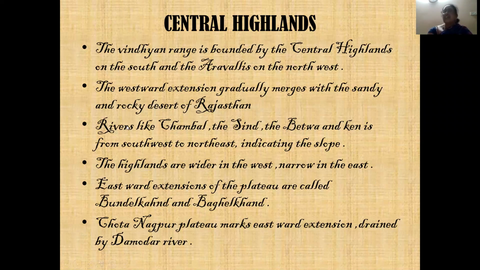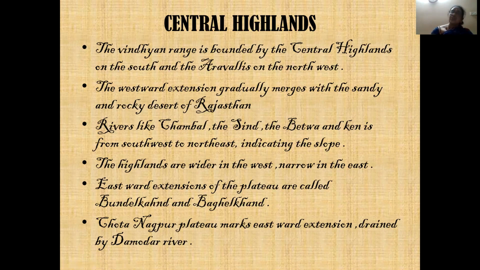So the Vindhya range is bounded by the Central Highlands and the Aravalis. Two things you have to remember: one is on the south, the other is on the northwest. Then you have the westward extension, which is merging with the Thar Desert in Rajasthan. Then you have the rivers. Sometimes I will ask you the names of the rivers which indicate the slope: the Chambal, the Sindh, the Betwa, and the Ken. And the eastward extensions, these two are very important, are locally called Bundelkhand and Baghelkhand.